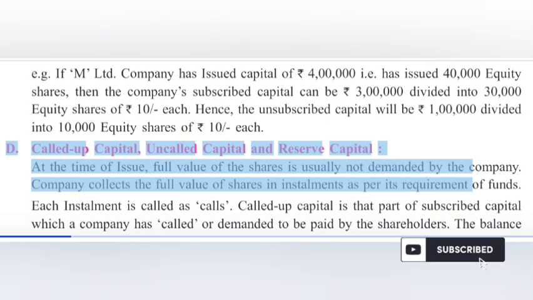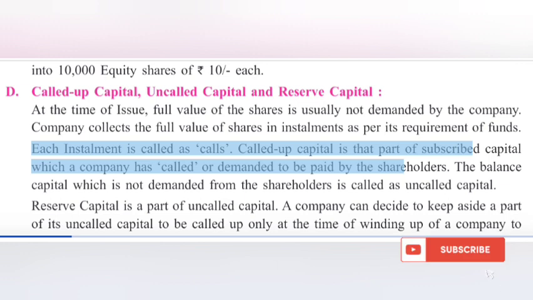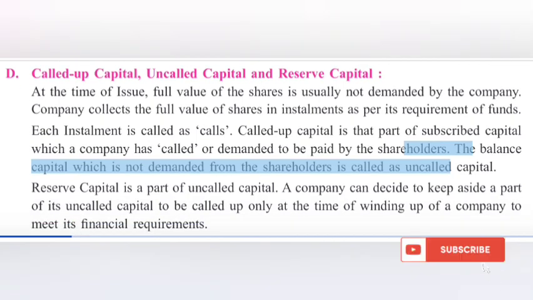D. Called up capital, uncalled capital and reserve capital. At the time of issue, full value of the shares is usually not demanded by the company. Company collects the full value of shares in installments as per its requirement of funds. Each installment is called a call. Called up capital is that part of subscribed capital which a company has called or demanded to be paid by the shareholders. The balance capital which is not demanded from the shareholders is called uncalled capital.